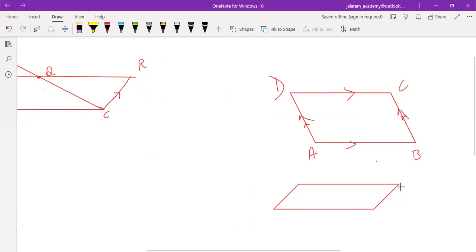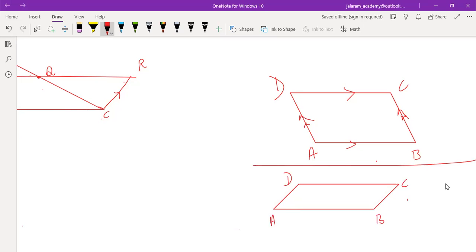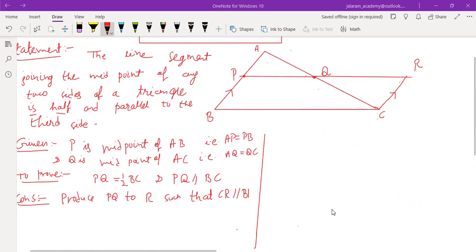How to prove that a given quadrilateral is a parallelogram? I have told you one more theorem. Will you tell now? So if two opposite sides of a quadrilateral are parallel and equal to each other, then the given quadrilateral is a parallelogram. So why are you not using this theorem instead of going here and there?